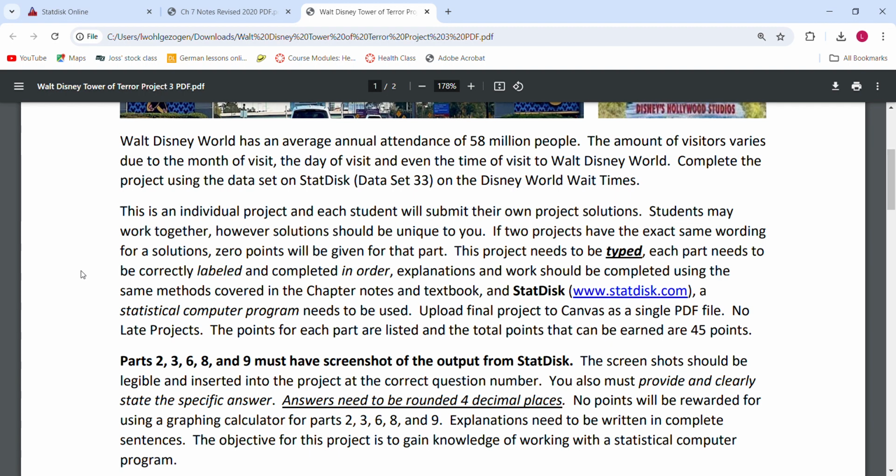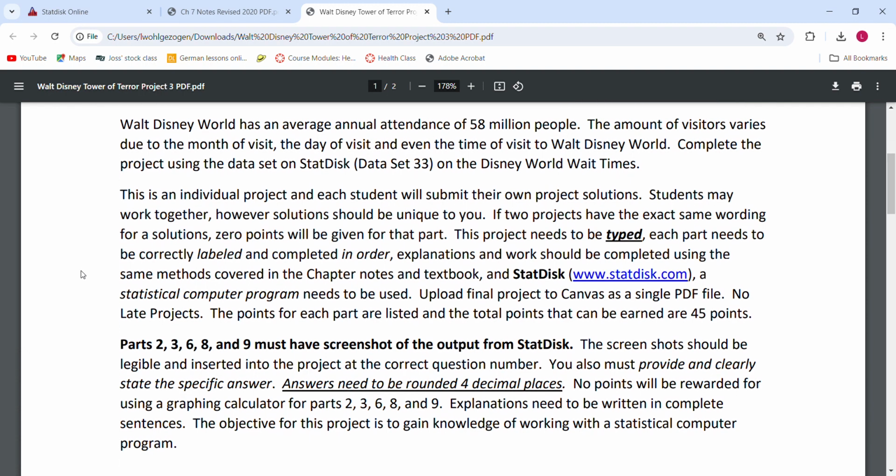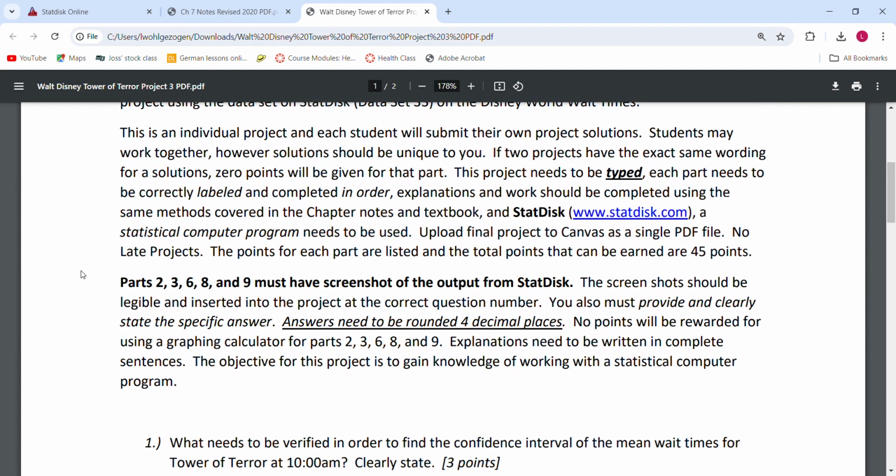Each student will submit their own project solutions. Students may work together, however, solutions need to be unique for you. If two projects have the same exact wording for a solution, 0 points will be given for that part. This project needs to be typed. Each part needs to be correctly labeled and completed in order. An explanation and work should be completed using the same methods covered in our chapter notes and the textbook.